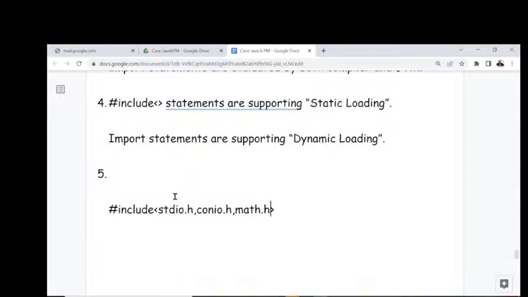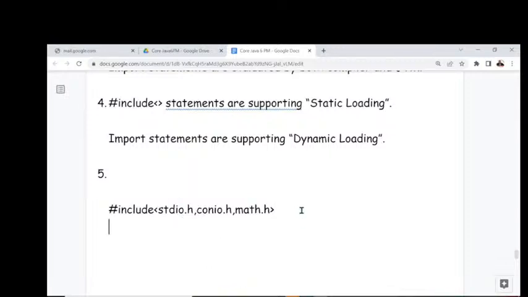Is it possible to provide this type of syntax in C and C++? By using a single hash include statement, is it possible to provide more than one header file? Definitely not possible. So this is invalid here.